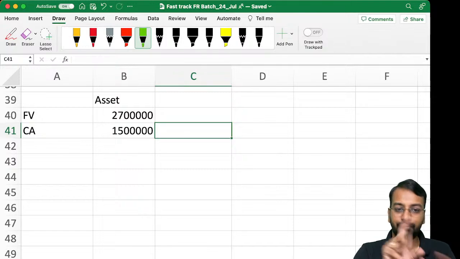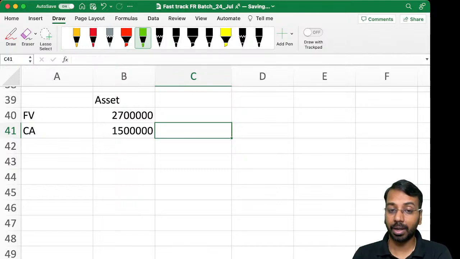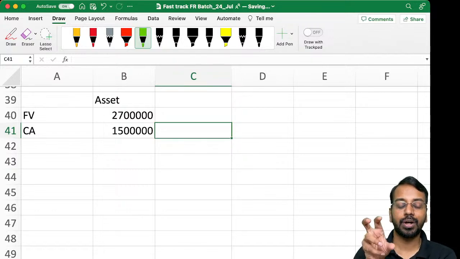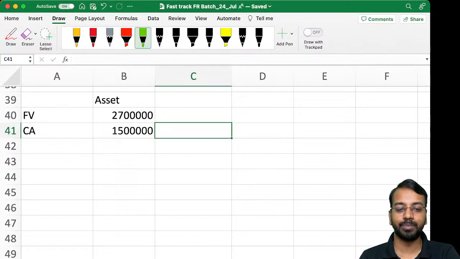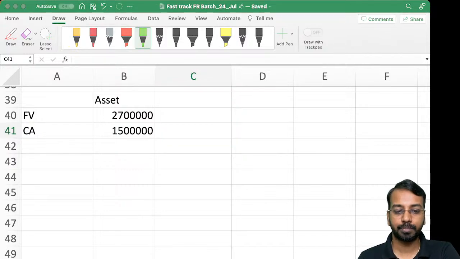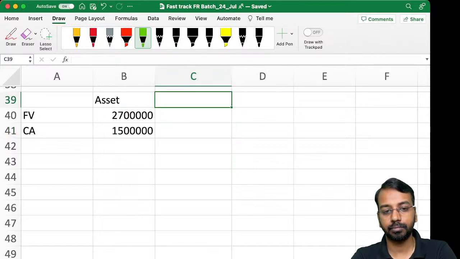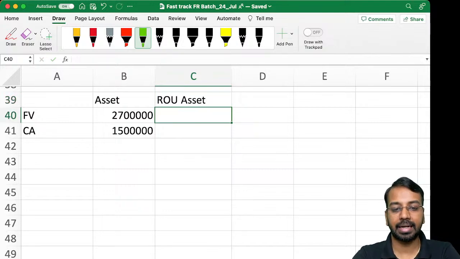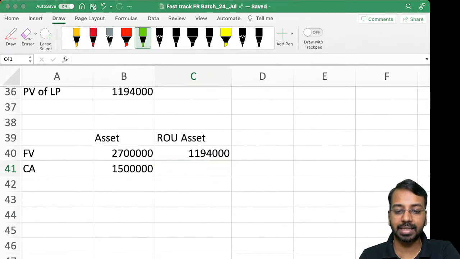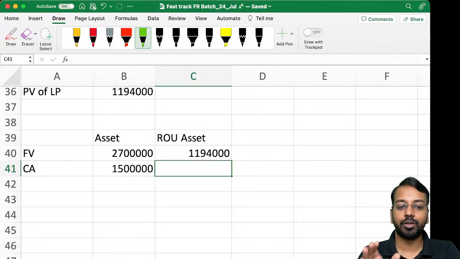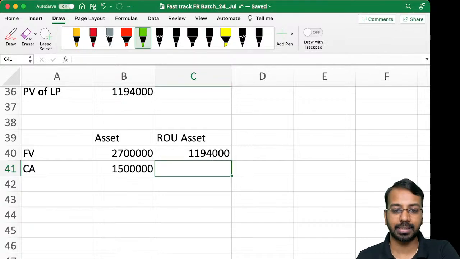Think of it. I have transferred that asset. I have transferred control, but I also got back the right to use that particular asset for a specific period of time. Now, what is the value that I am attributing to my right to use the asset? My value is 11,94,000. That is what we have calculated. The present value of lease payment represents that I have 11,94,000 of right which I can use on that asset. Out of 27 lakhs, I can use 11,94,000.